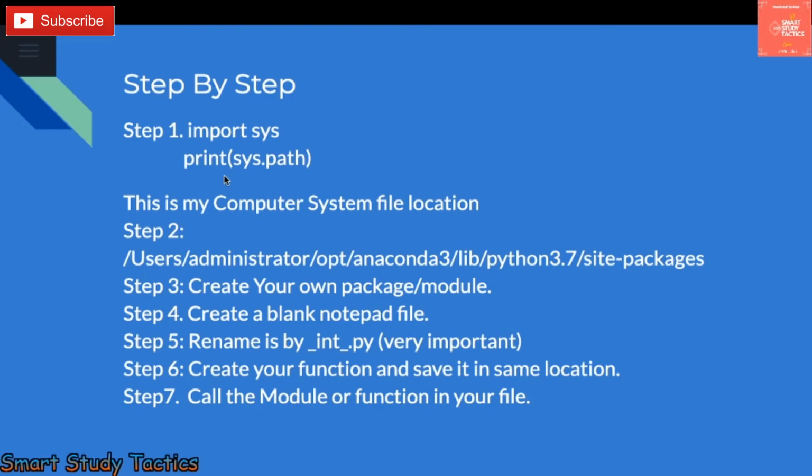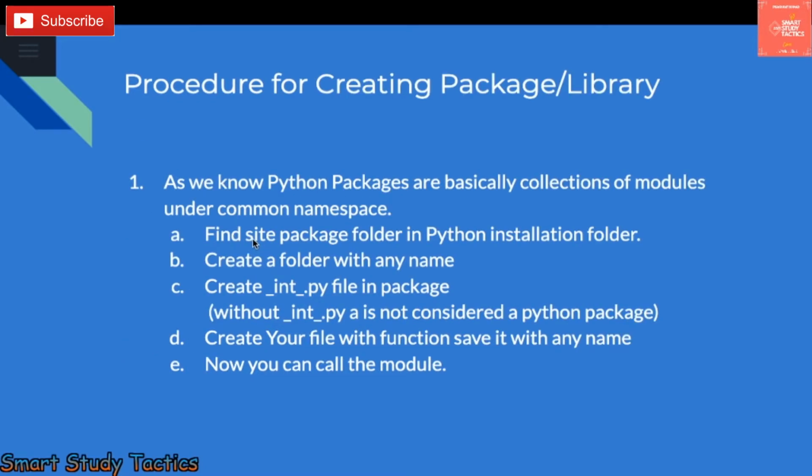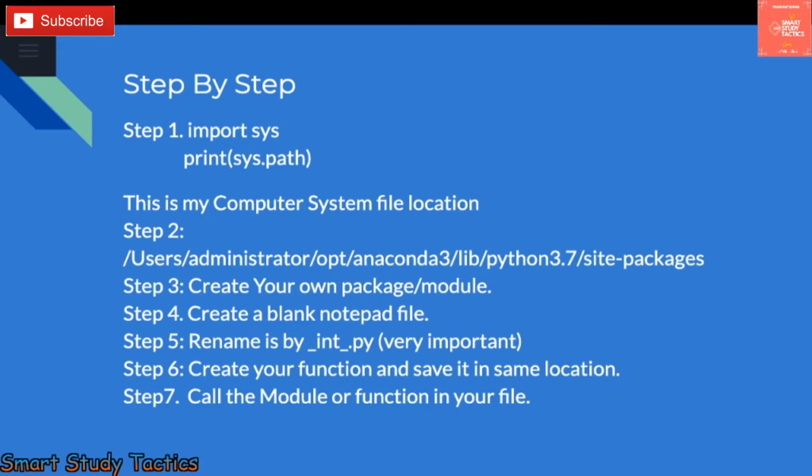Before that, one thing I want to tell you: you have to save all the work inside the site-packages folder. You have to do all the work inside site-packages. Now how will you come to know where this site-packages folder is? To understand this concept, you have to import sys and get sys.path. It will provide you a path related to this file, meaning where you are going to save the file. Let me show you with the help of an example.